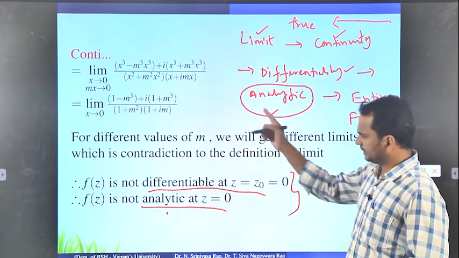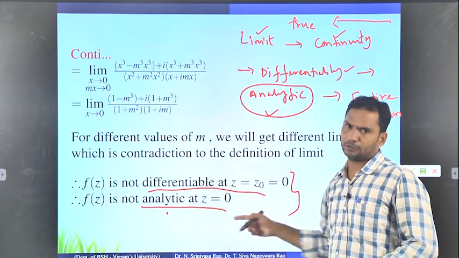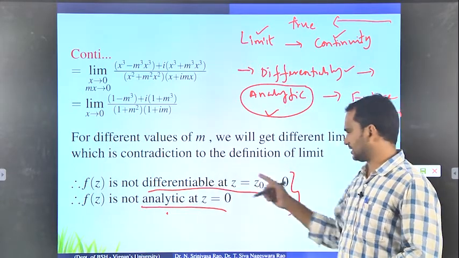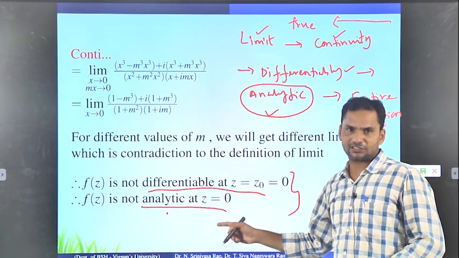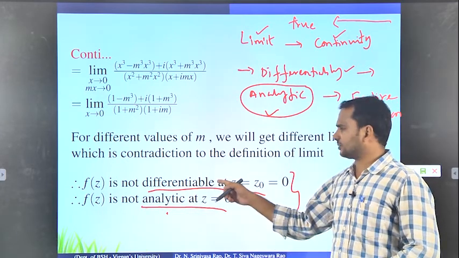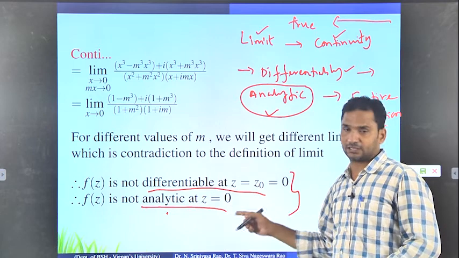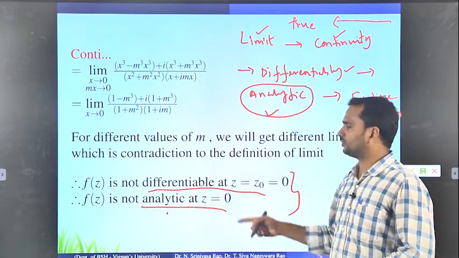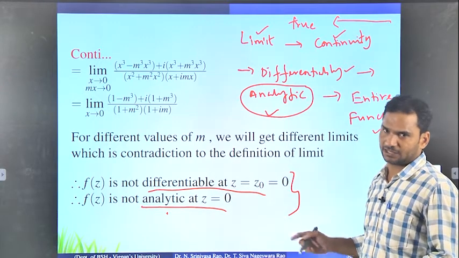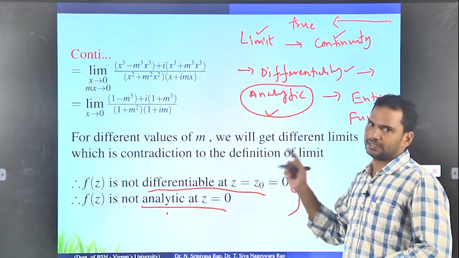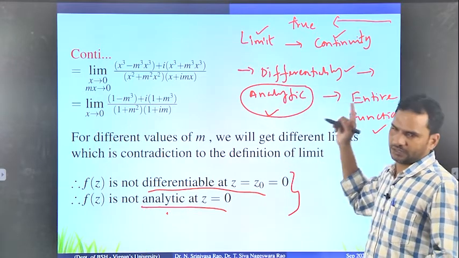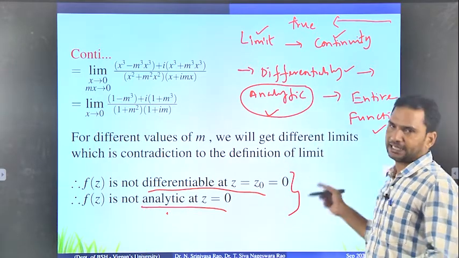In this example, to prove that it is not analytic, we prove that it is not differentiable. Since it is not differentiable, it is not analytic. If it is differentiable, it may or may not be analytic, so then we go for one more condition. Therefore, if it is not differentiable, it is not analytic. This way you have to find the properties of a given function: limit, continuity, differentiability, analyticity, and the entire function.